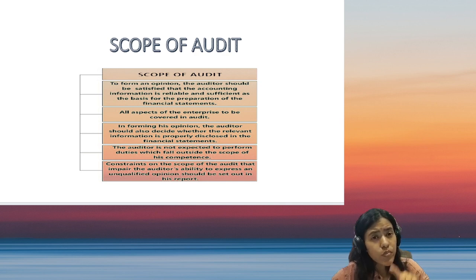The first is that the auditor should ensure that all the financial information has been properly disclosed. That is, the auditor should ensure that the financial statements are prepared with the applicable financial reporting framework. Now, what is the financial reporting framework? Financial reporting framework is basically AS or Ind AS that is applicable to the company. So the auditor is expected to ensure that the financial statements are made as per the financial reporting framework, that is, whatever the AS or Ind AS has prescribed for the class of company, or whatever accounting standards should be applicable to the company have been followed, and there has been proper display of information.